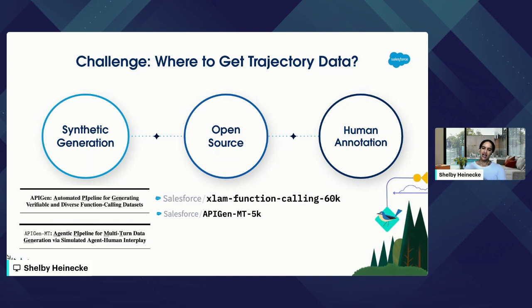Besides synthetically generating trajectory data, I want to share that there's a lot of trajectory data already open source as well. We've released a couple of open source datasets on Hugging Face, and you can take a look at that at the end. And of course, human annotation. This is always a great option, right? If you can have a team of human annotators who can help you create those trajectories, maybe a team that is actually using your system, executing tasks right within your system, you can track the API calls they're making, the clicks, whatever it takes to get that task done. That's also a very valid way to get trajectory data.